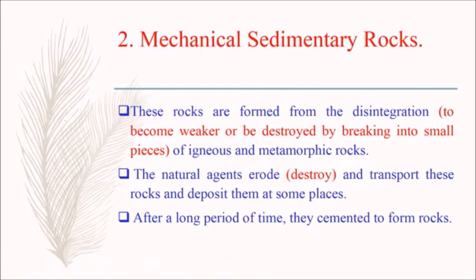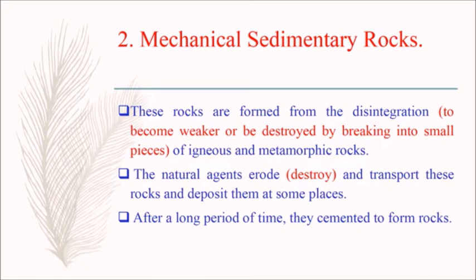The second one is mechanical sedimentary rocks. These rocks are formed from the disintegration of igneous and metamorphic rocks. Disintegration means to become weaker or be destroyed by breaking into small pieces. The natural agents erode, means destroy, and transport these rocks and deposit them at some places.